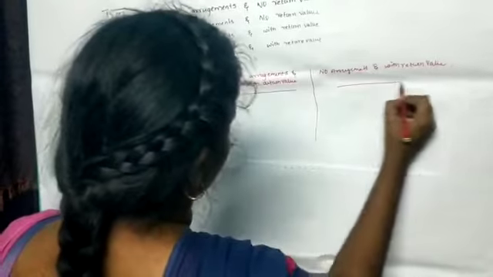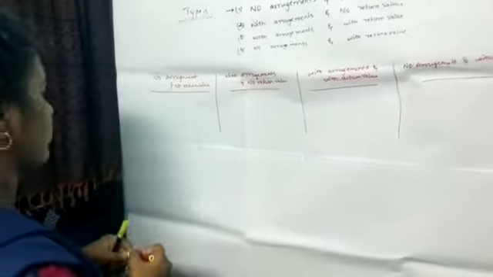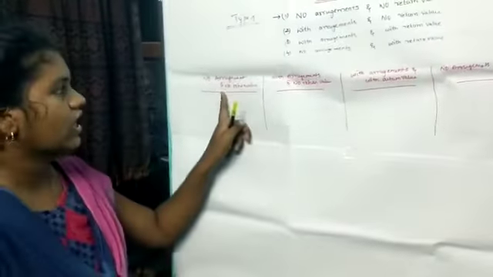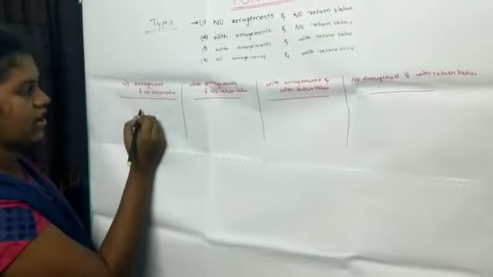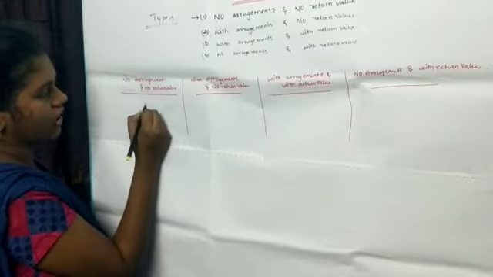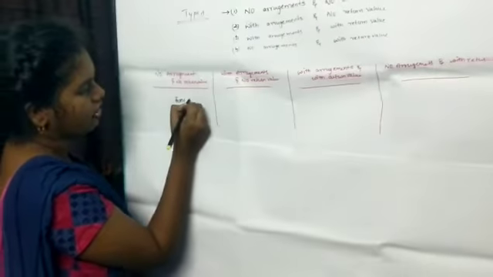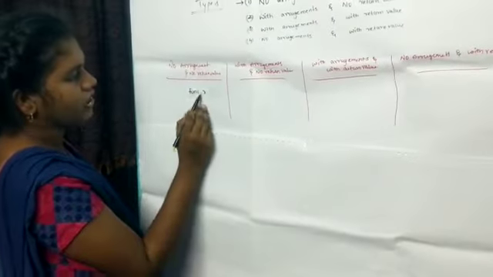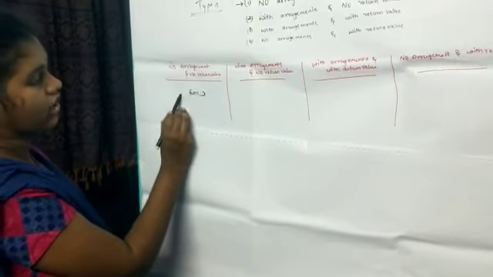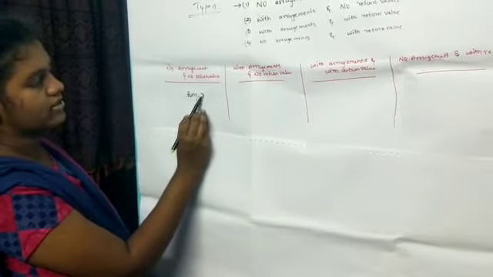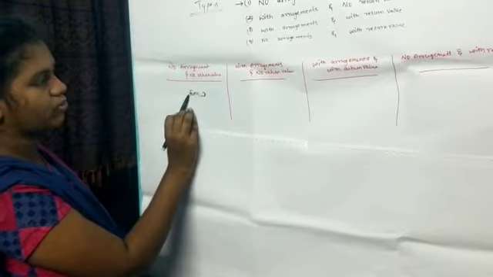We have to discuss now what is what. First, no arguments and no return value. First of all, I want to write a function. This is the input place and this is the output place.